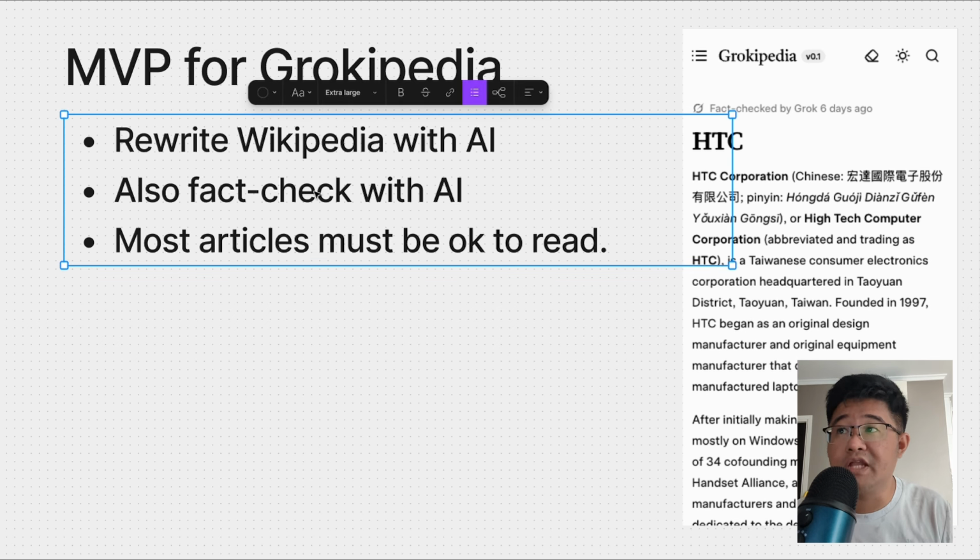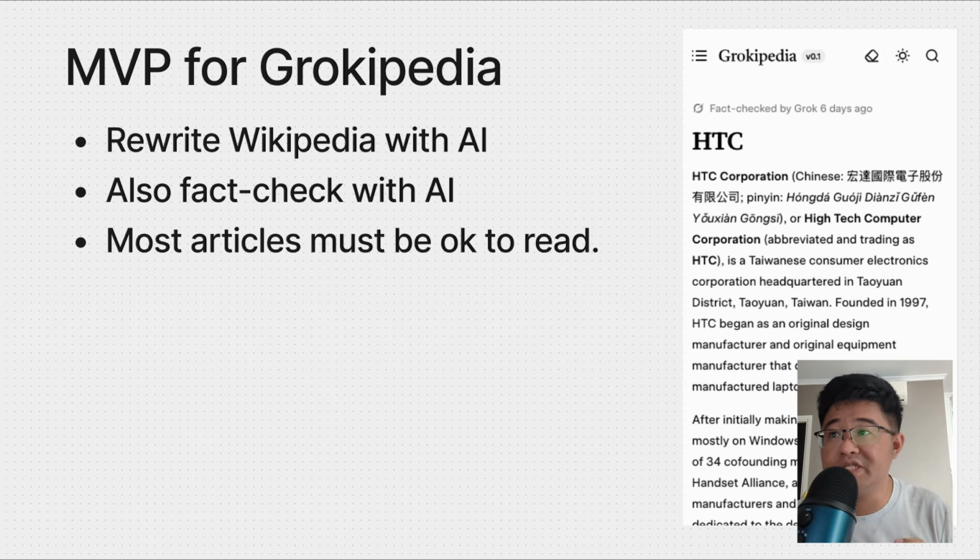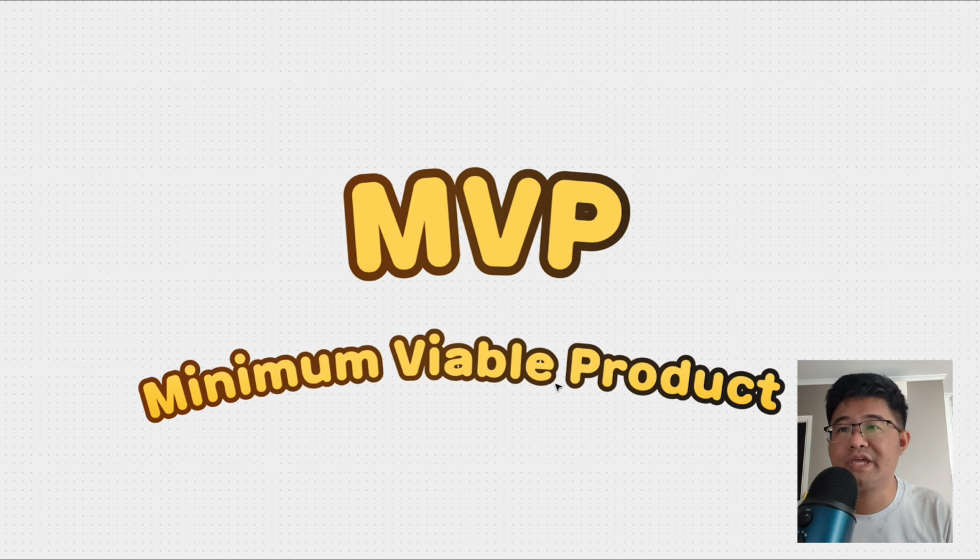But there's another thing that is important to test. So when you're trying to ask AI to rewrite something, there's a good chance that AI will hallucinate, write something really funny or totally irrelevant. Because of that, the data needs to be very strong. So they really need to know if AI does this, if the majority of the articles are actually good or not. So that's what they're doing. If you go onto the internet, you will find that there are articles that Grokipedia has written which are totally weird and not good enough. But the majority of them, if you are just a normal user and you try to search an article, are okay. I think that is the idea they are trying to validate. Now we have checked Grokipedia. Let's get back to MVP.